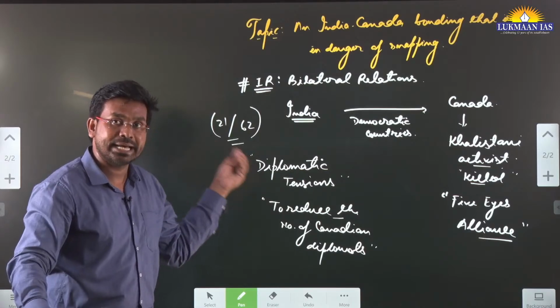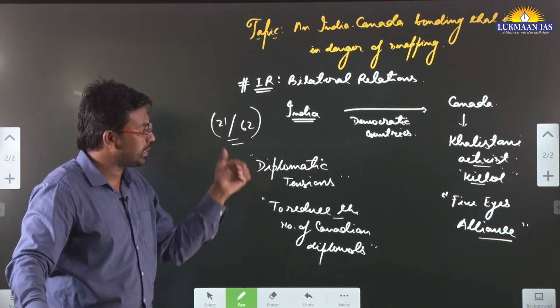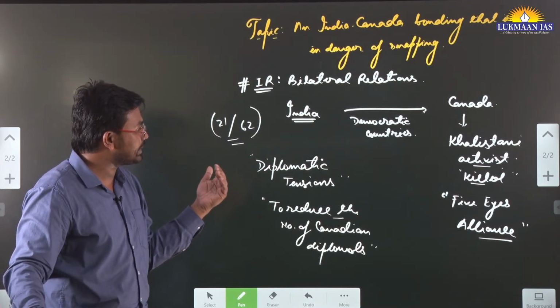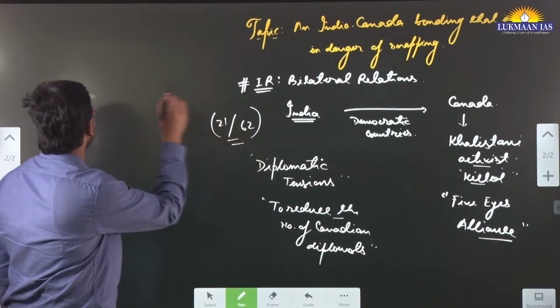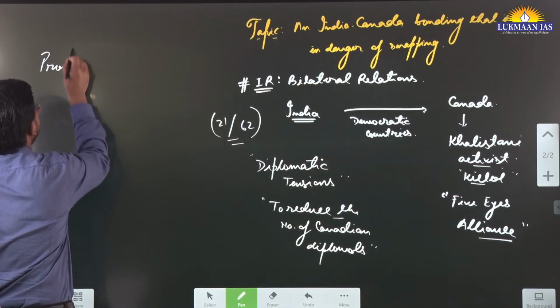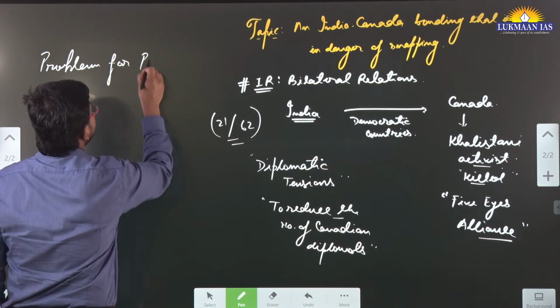So tension has escalated, and in India we have stopped the embassies, right? In Canada they have, let's say, also stopped the embassies. So it is leading to a kind of problem for people. What problem? For which people?